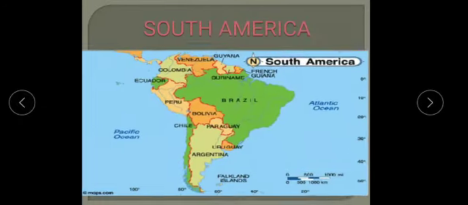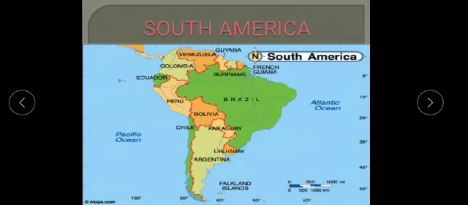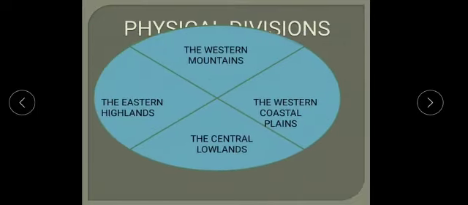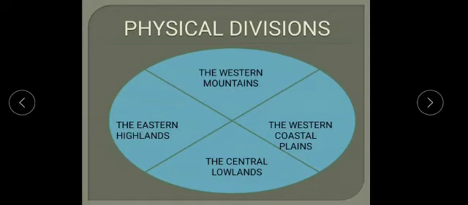In the previous class, we had discussed the political division and the islands of the continent. Today, we will discuss the physical divisions of the continent. The physical features of South America can be divided into four divisions: the Western Mountains, the Western Coastal Plains, the Central Lowlands, and the Eastern Highlands. Today we will start with the Western Mountains.